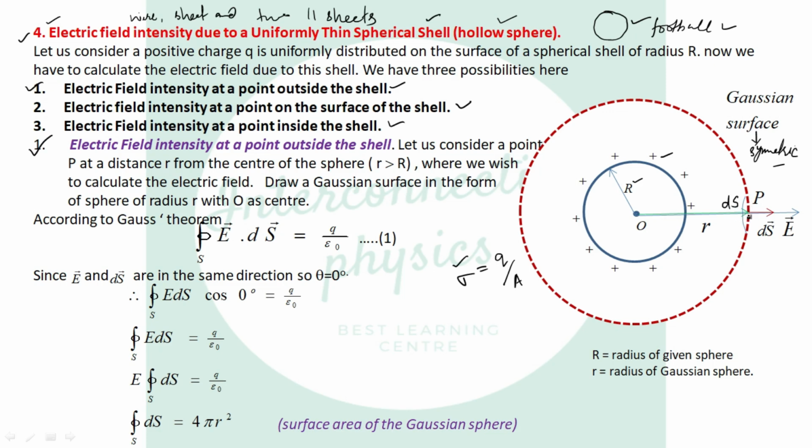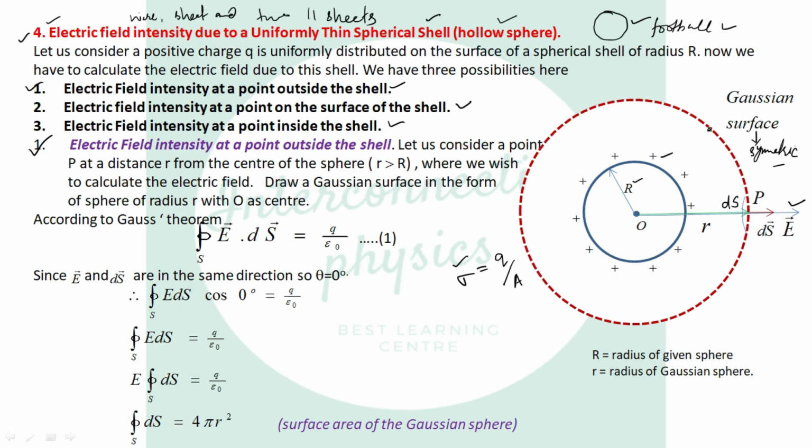The area vector at this point is perpendicular to the surface and directed outward. And the electric field due to this sphere on this Gaussian surface is always constant. Why?